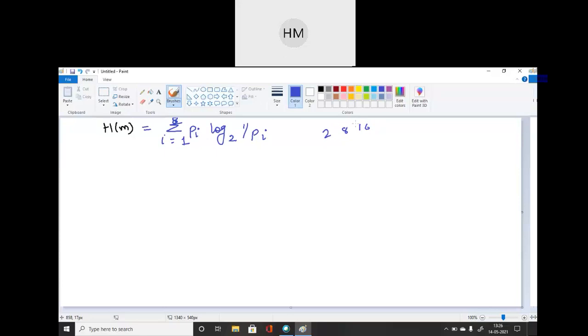So answer is 3. 3 by 8, 3 by 8, 6 by 8 हो जाएगा. ठीक है. So you can find out the logarithmic very easily. So what is the answer, student?